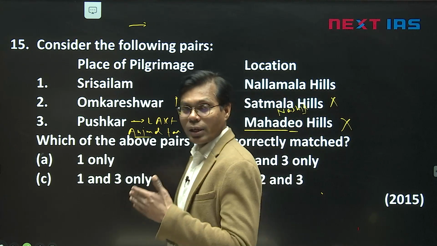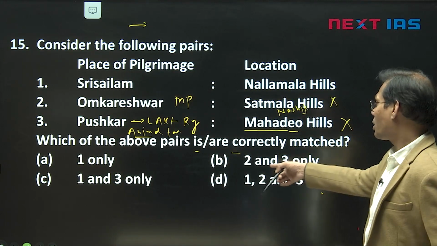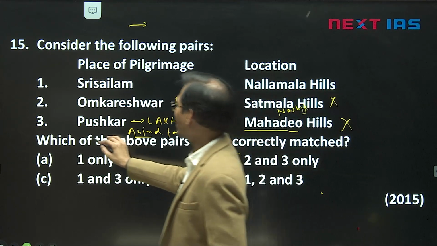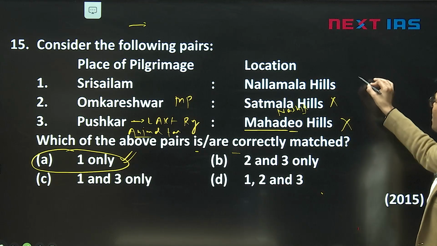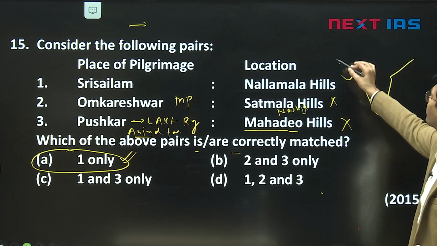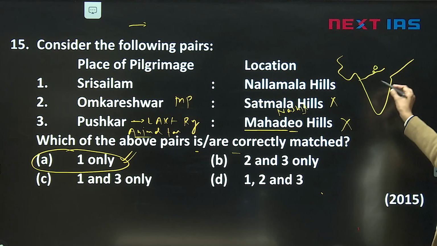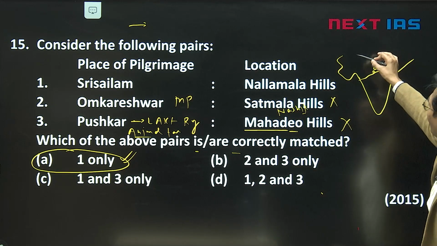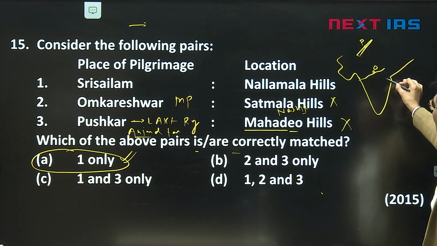And on one side of Satmala Hill there is the Western Ghat and also a black soil zone. And Sri Sailam: none of the other options is correct, so even if you don't know Sri Sailam and Nallamala Hill, only one option remains because the second and third are wrong, so automatically the answer will be A. If you check in the map, Omkareshwar is in Madhya Pradesh on Narmada River. And Pushkar is in the Aravali side near Ajmer. And Sri Sailam is in Nallamala Hill in Eastern Ghat area.